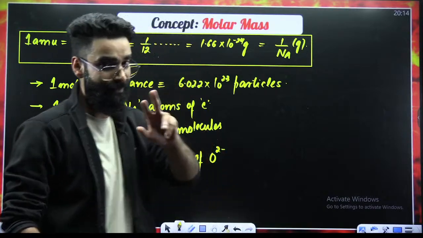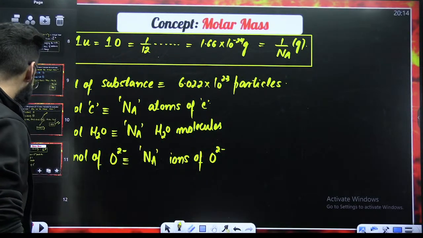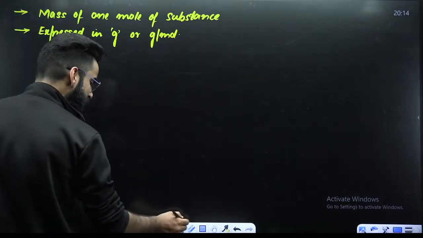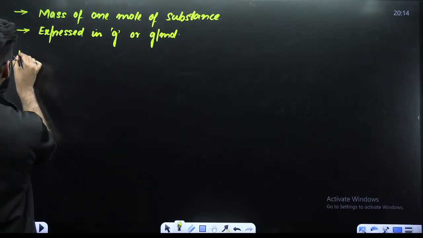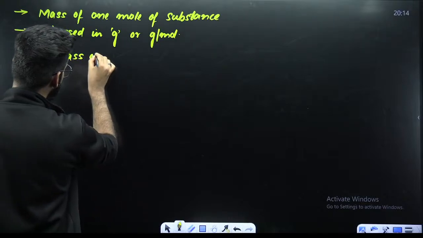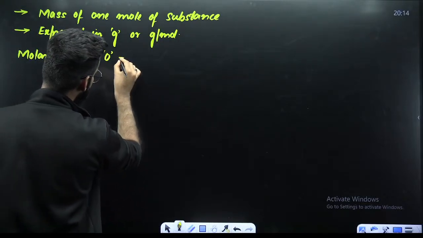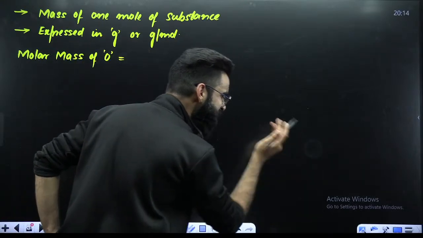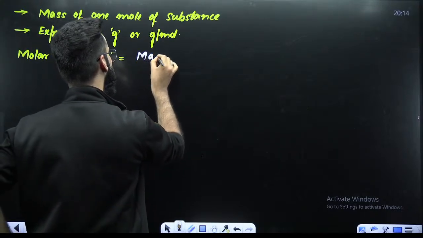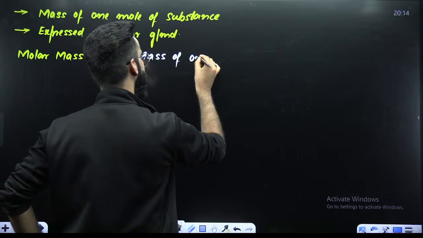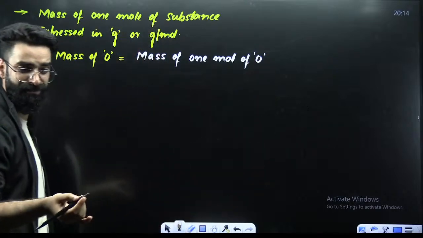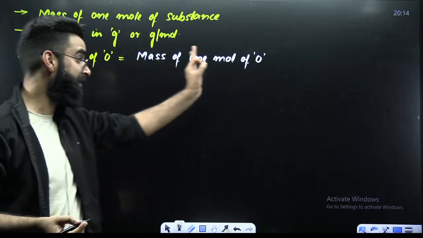Let's try to understand and analyze this in detail. Try to understand carefully, guys, what exactly I'm going to do. For example, I'm writing a statement over here: molar mass of oxygen. What is meant by the term molar mass of oxygen? Doesn't it mean that I'm talking about the mass of 1 mole of oxygen? As per the definition, molar mass of O means the mass of 1 mole of O.